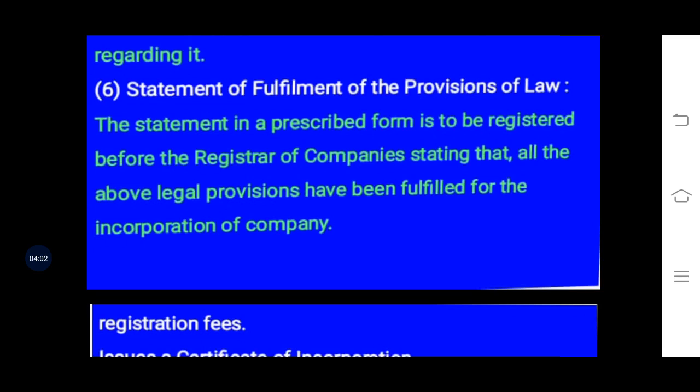So they will have to fill that form and present it to the registrar of the company, in which they will give a statement that all the information which they have provided in the Memorandum of Association and Articles of Association is true and they have followed all the legal provisions of the Companies Act and are ready to be incorporated.